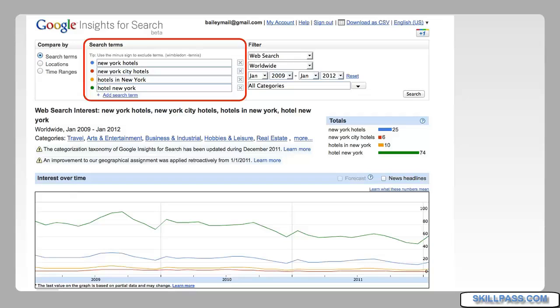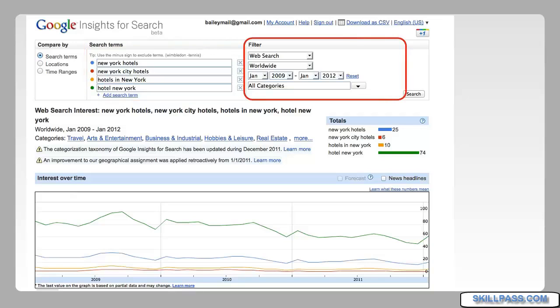Now, of course, this is only giving you Google data. This is not data that's coming from any other search engine. This is just Google providing insights into how people are using Google. We can also set to what extent we want to compare these keywords. We can look specifically at the US or other countries and the searches that are made on Google from other countries. We can set the time, so just last year or last month or beyond. And we can also look at specific search categories such as travel, e-commerce, automotive, things like that.